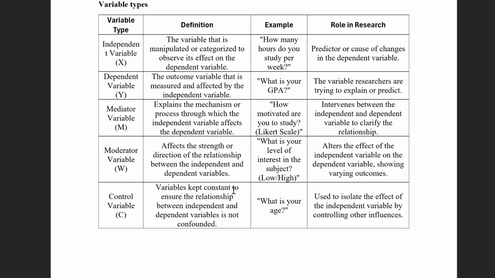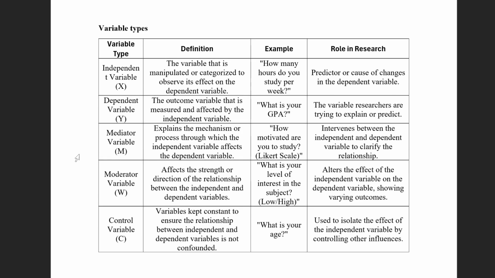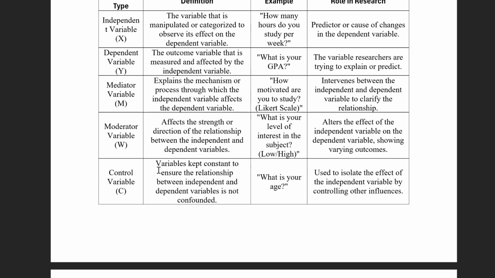Control variables are variables kept constant to ensure the relationship between independent and dependent variables is not confounded, like age. They are used to isolate the effects of the independent variable by controlling other influences. Like if you are comparing, for example, first year college students, you can control for age because there are some experienced ones who came back to the university to promote their skills or to further their studies, for instance. So age can be kept as a control variable.